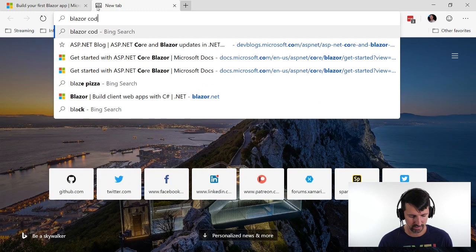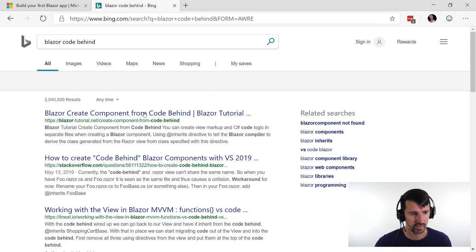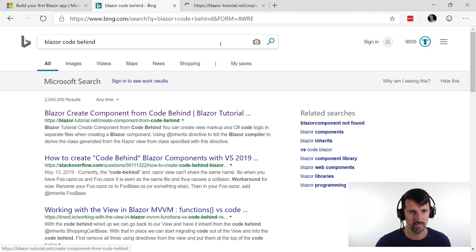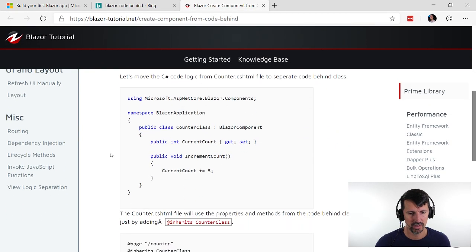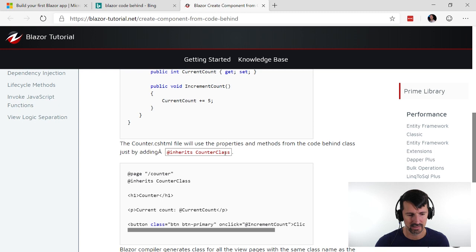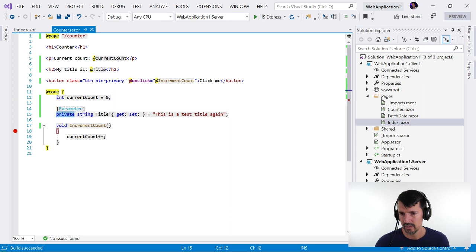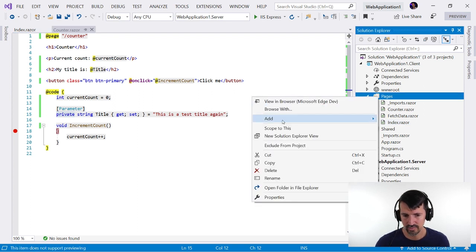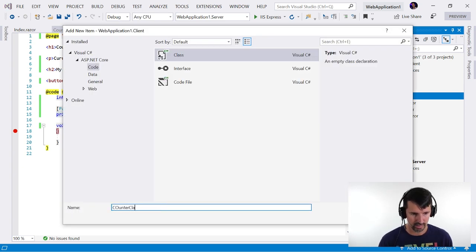Let's do this. Blazor code behind. I misspelled that, but it'll figure it out. BlazorTutorial.net. Here we go. How do we create a code behind class? Okay, so we need a class that derives from Blazor component and then inherits counter class. So that's the code behind, right? All right, so let's do this. I'll put it here just for fun. I don't really care where it goes. We'll add a new class. We'll call it counter class.